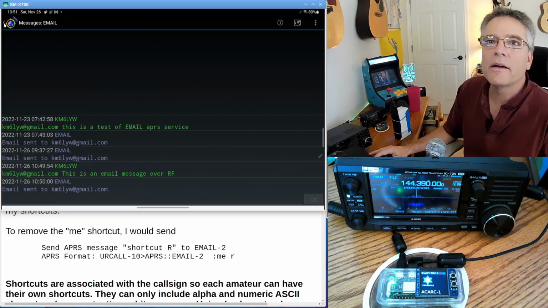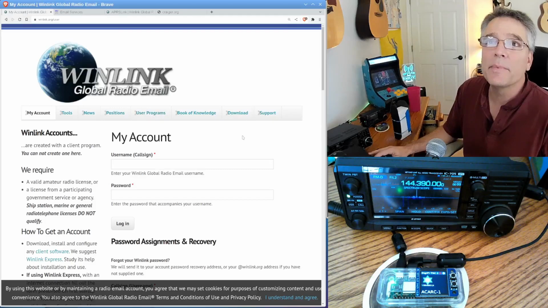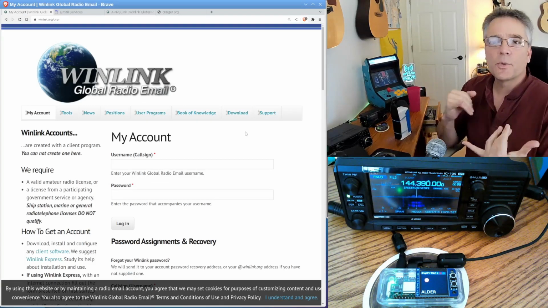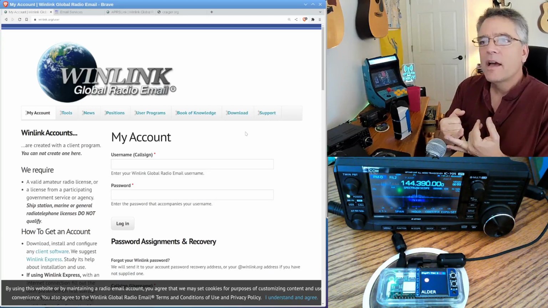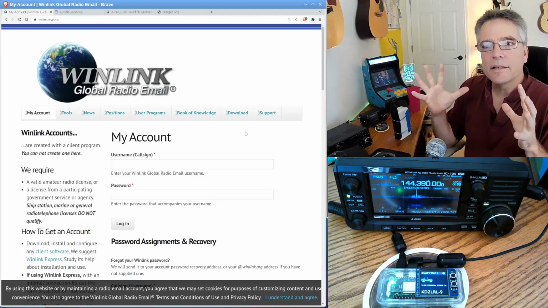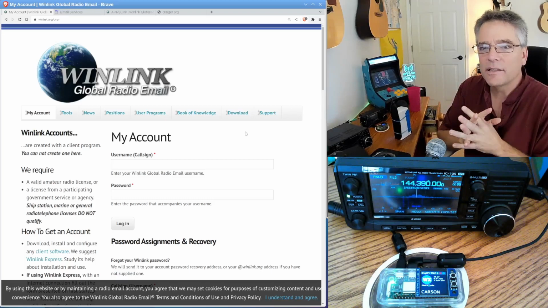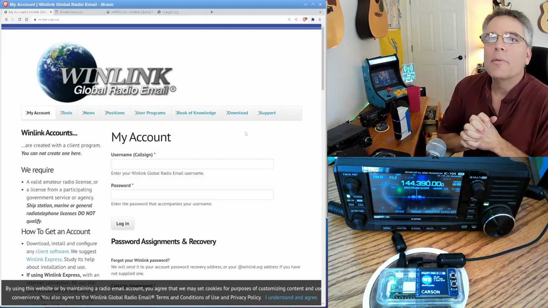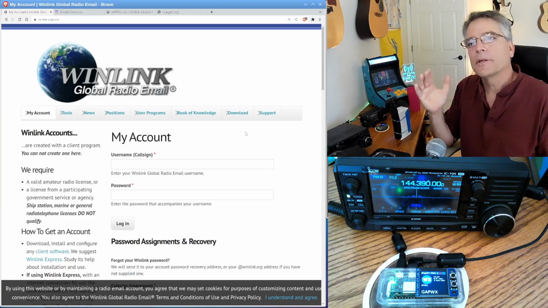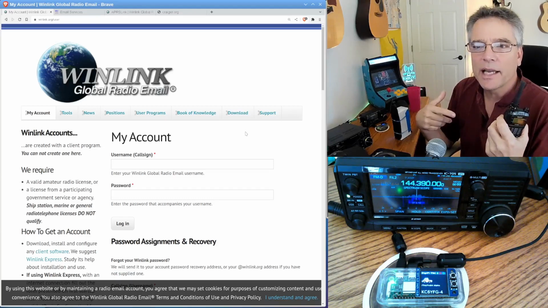There's another virtual radio address out there, and this one uses the Winlink email backend. So Winlink is a global radio email service. This works on HF and VHF. You can use AX.25 networking and talk to other actual Winlink servers that are out there all over the world, on land, and it works all over the world. But you can actually access your Winlink email through the APRS network. So you're using kind of a different physical network to access your Winlink email account.